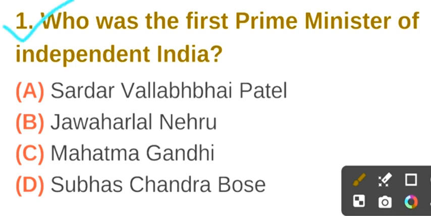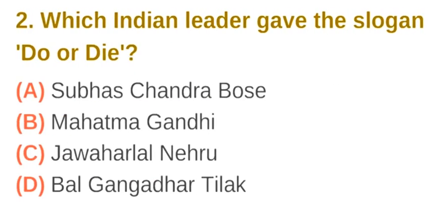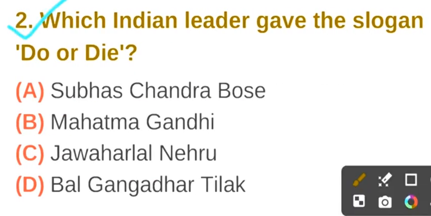Question number 1. Who was the first Prime Minister of independent India? The correct answer is option B. Jawaharlal Nehru. Question number 2. Which Indian leader gave the slogan "Do or Die"? The correct answer is option B. Mahatma Gandhi.